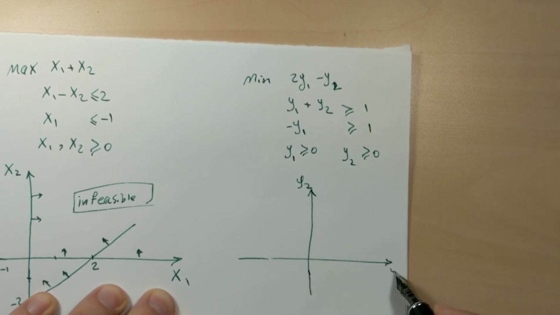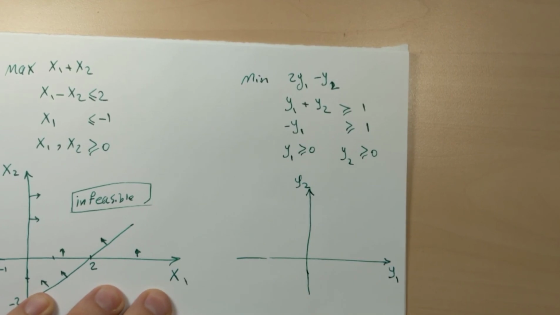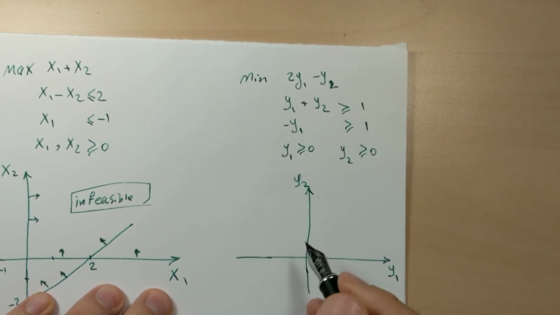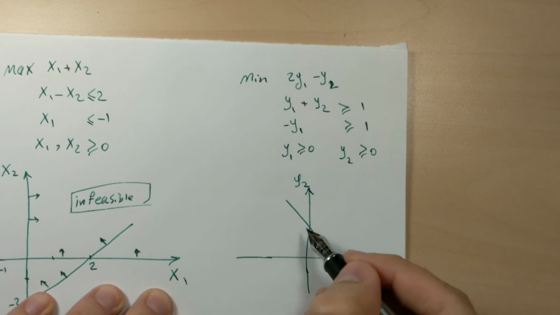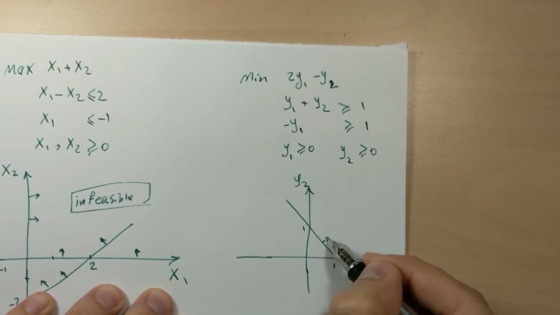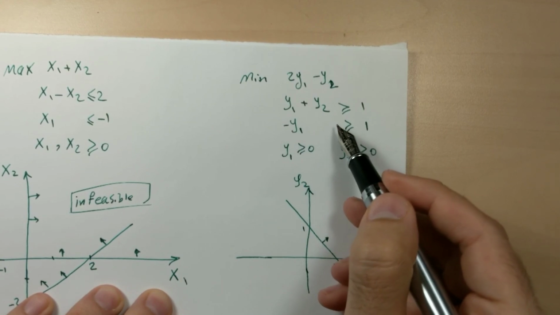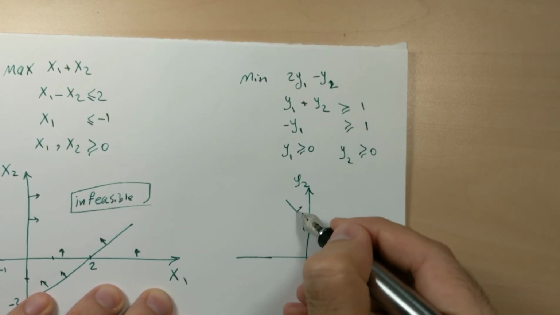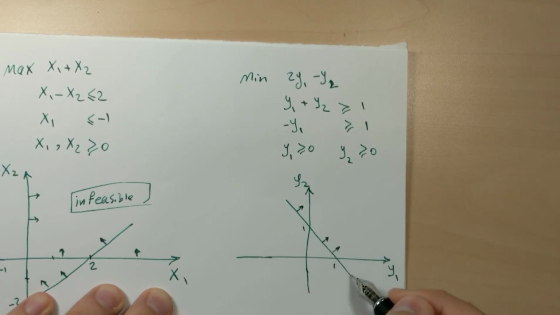y2, y1. The first constraint is this: y1 plus y2 greater than or equal to 1. So this is the direction of the feasible side of this constraint.